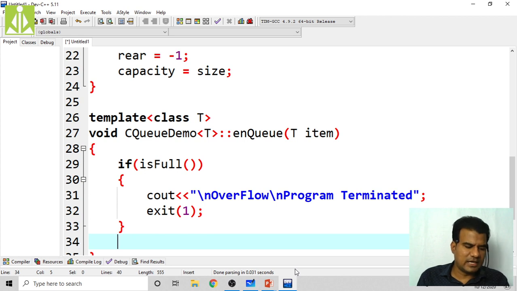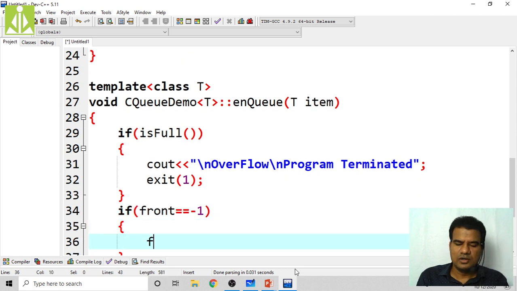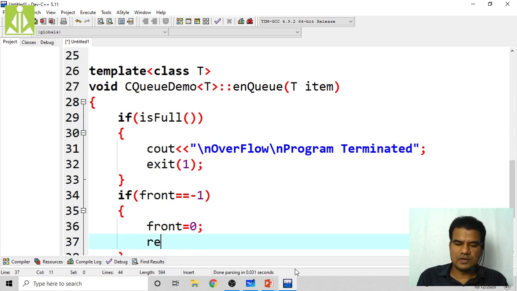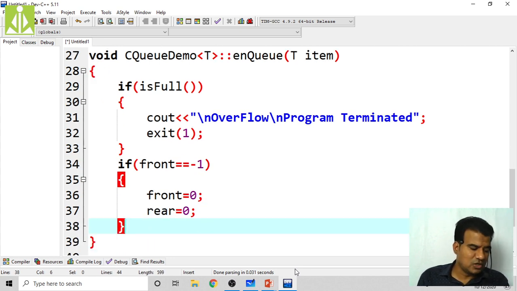Yeah, if this is not the case, then we have to check if front equals to -1 or not. So if this is correct, then what we have to do? Front equals to 0 and rear is also equals to 0. Like this we have to make. If front is -1, then both the things have to point to 0.